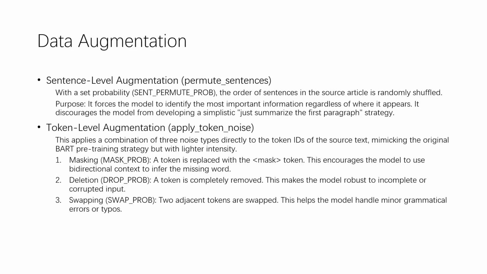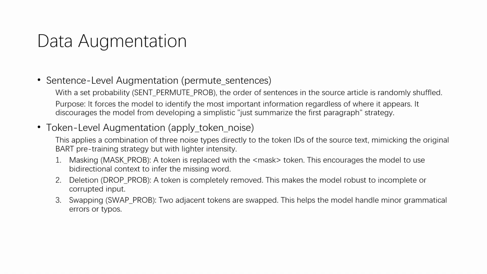The final part of data standardization is data augmentation. The first is sentence-level augmentation. With a set probability, the order of sentences in the source article is randomly shuffled. The purpose is that it forces the model to identify the most important information, regardless of where it appears. It discourages the model from developing a simplistic "just summarize the first paragraph" strategy.